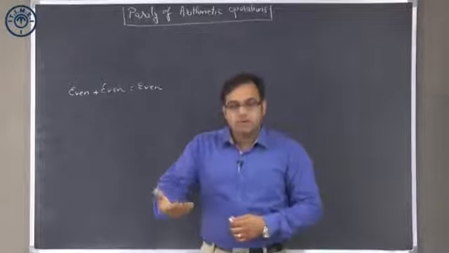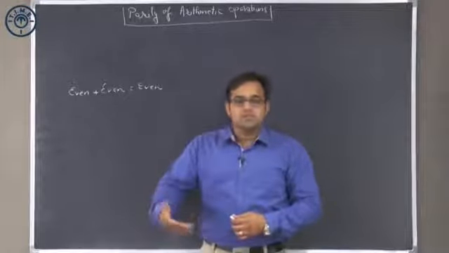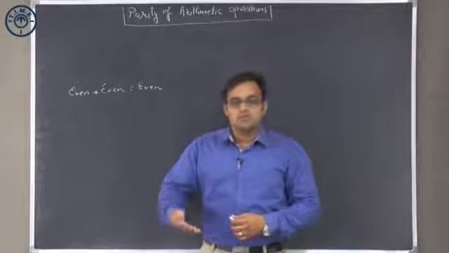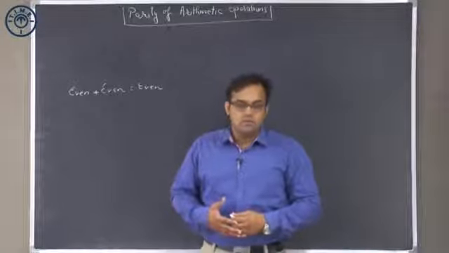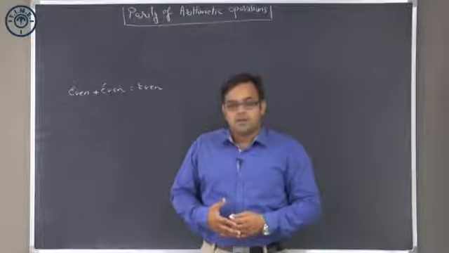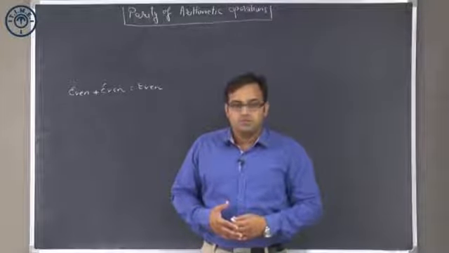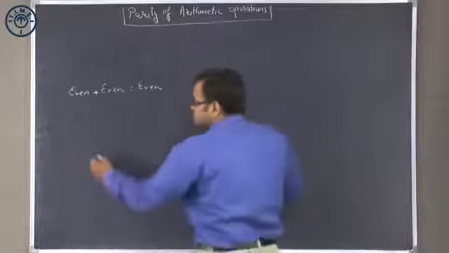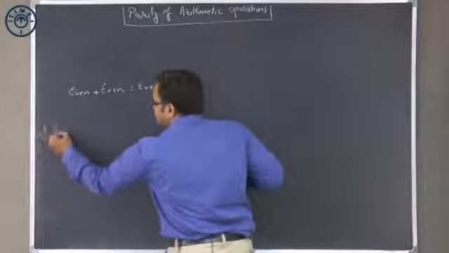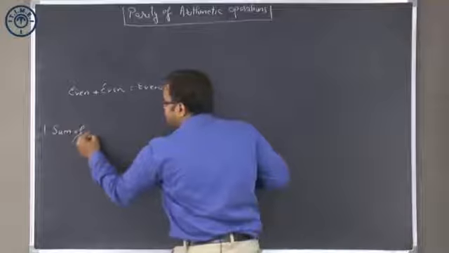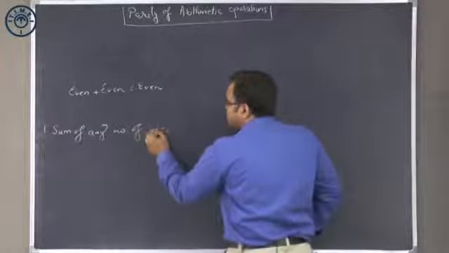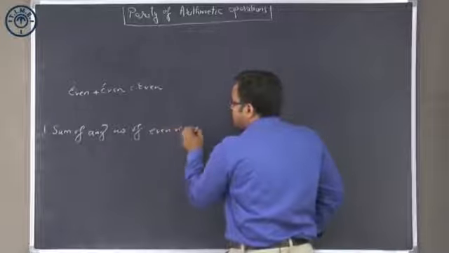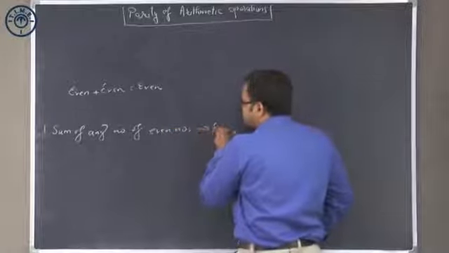Let us say now I am adding 3 even numbers. The sum of 3 even numbers would also be even. The sum of 4 numbers would also be even. In general, we can say that the sum of any number of even numbers will always be even. So point 1: sum of any number of even numbers is even.